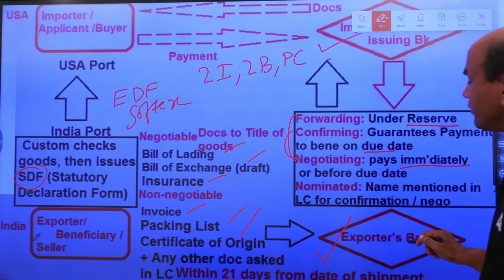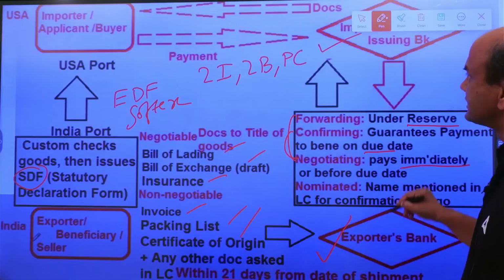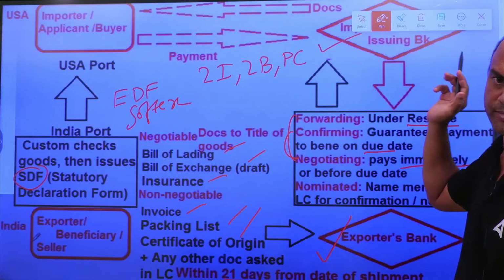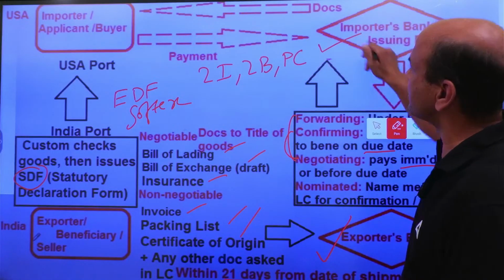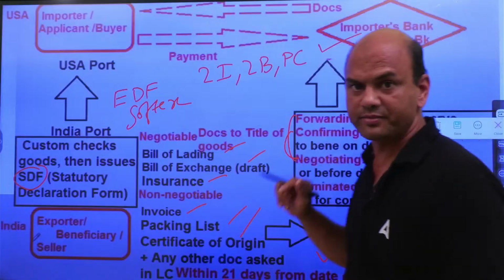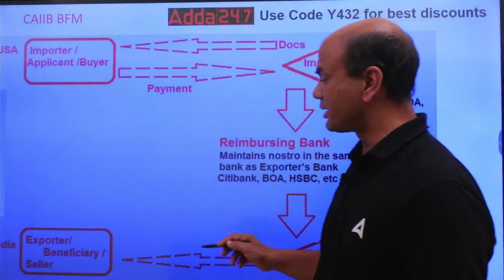So this bank will then take these documents, do one of these roles and send the documents to the issuing bank. Now the issuing bank will check these documents and then send the payment. So that will be covered in the third part. We had covered up to this part.